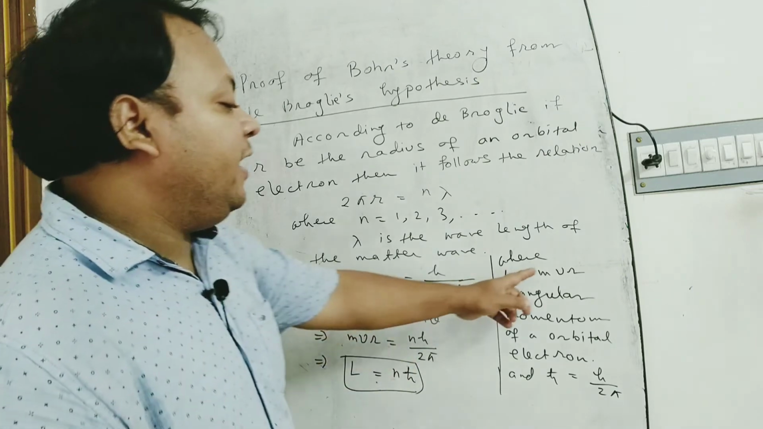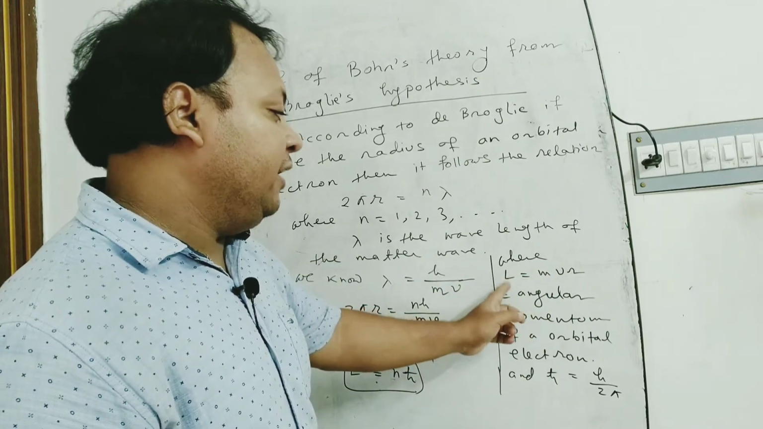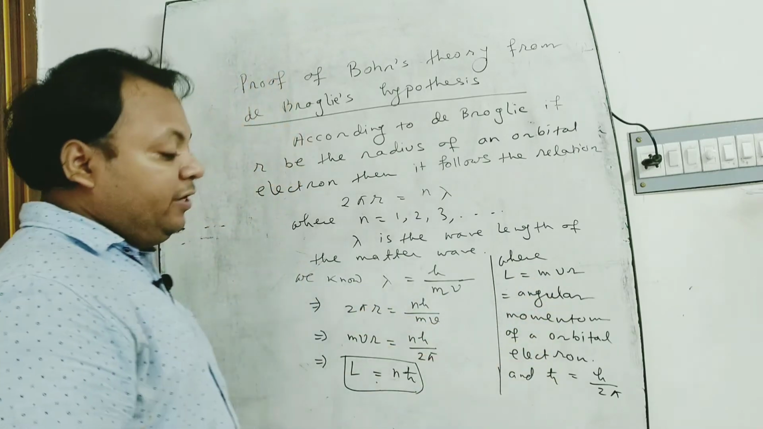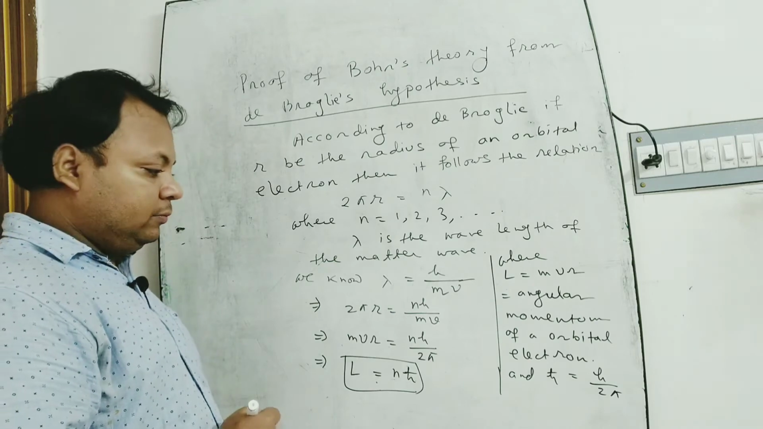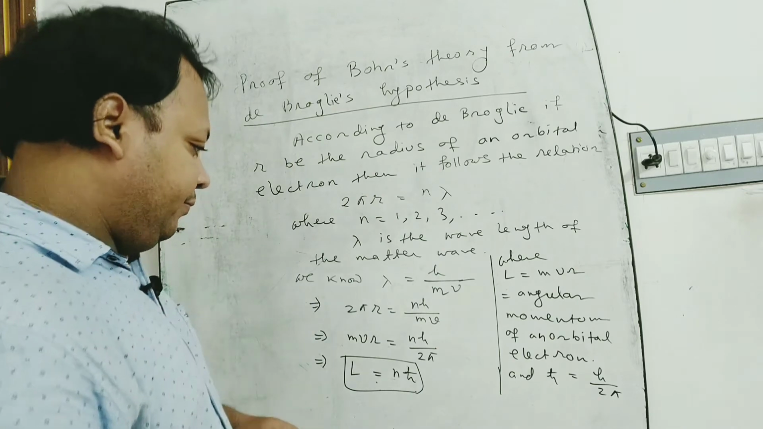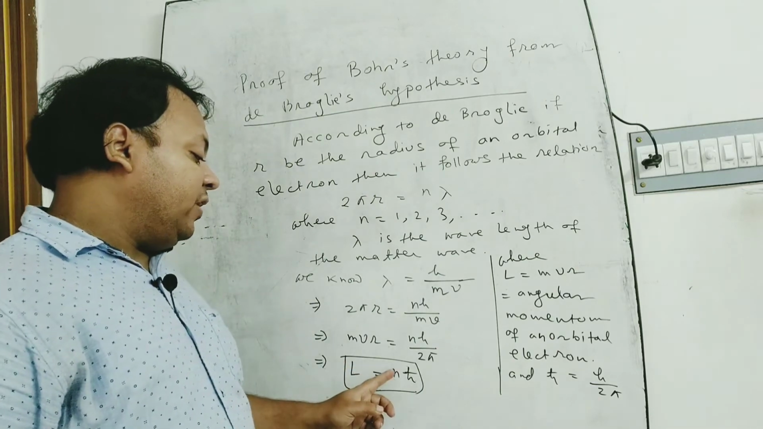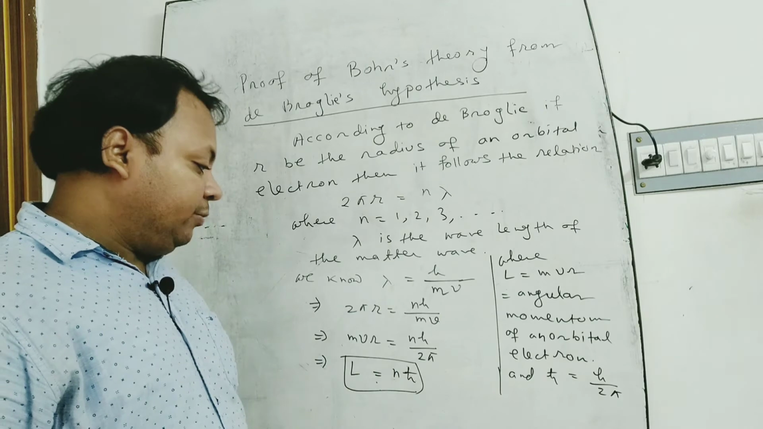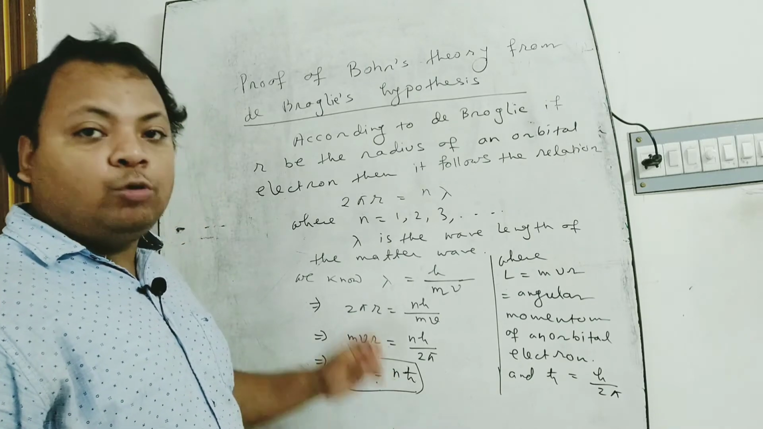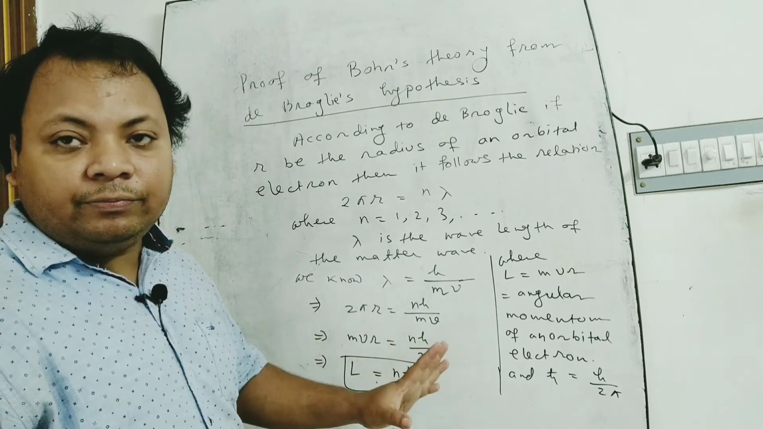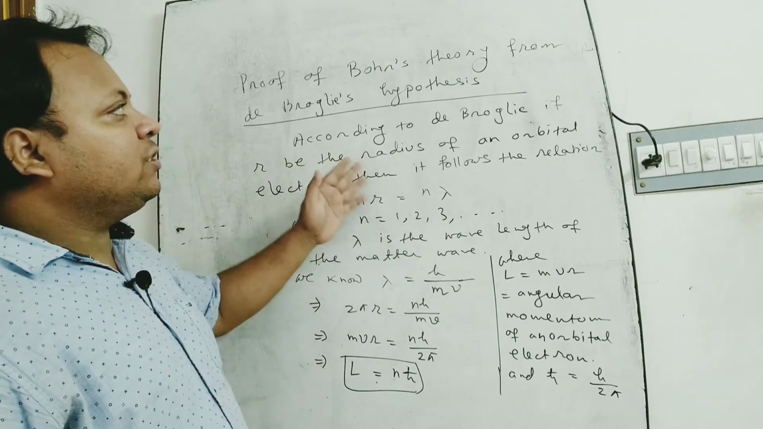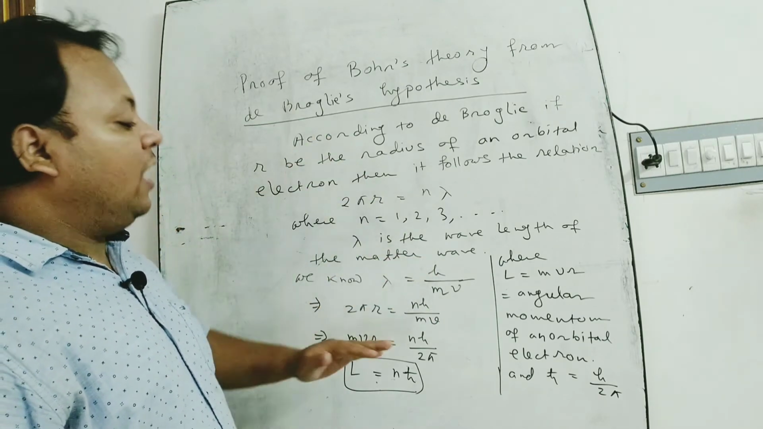You know that L = mvr is the angular momentum of an orbital electron. And you know that ħ = h/2π. Therefore, we can write L = nħ. This is Bohr's atomic model. Therefore, we can easily prove Bohr's atomic model by de Broglie's hypothesis.